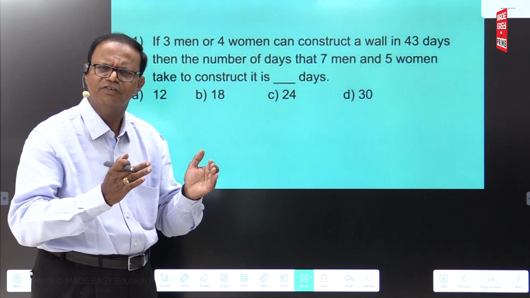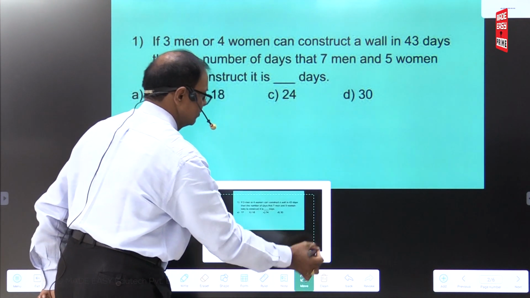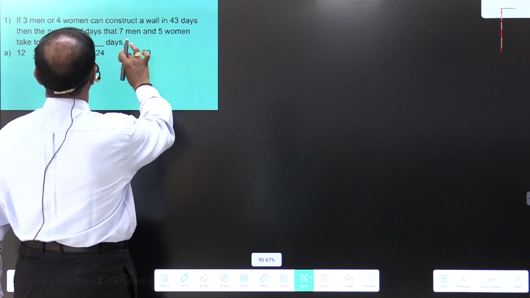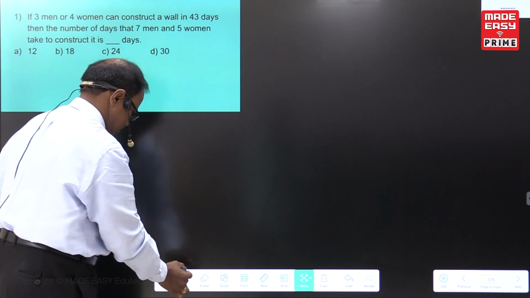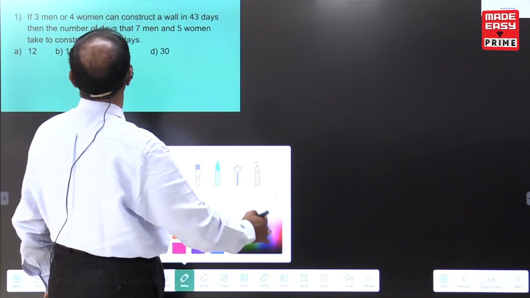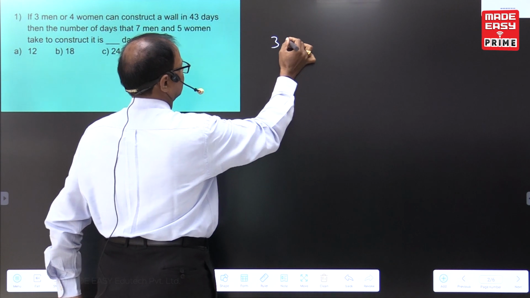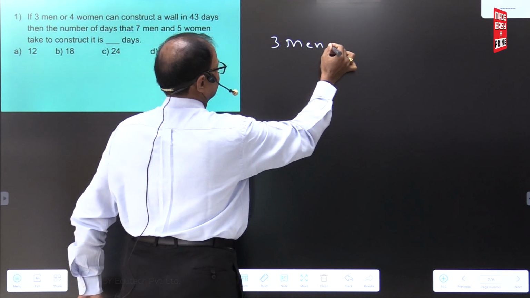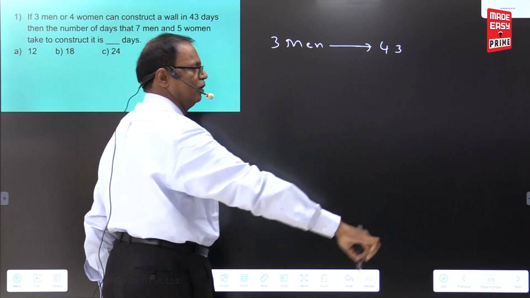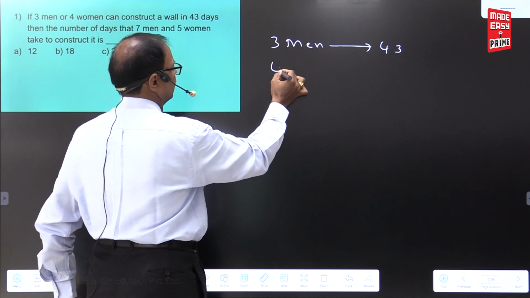After knowing the concepts, the revision part is important. 3 men, 43 days. 4 women, 43 days.